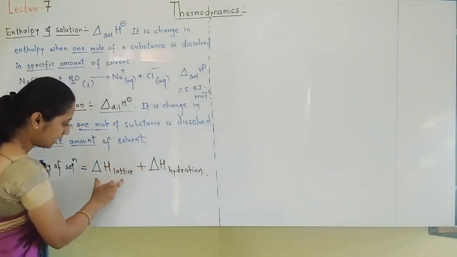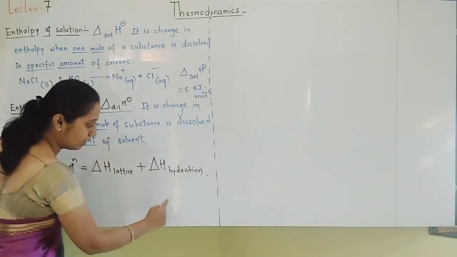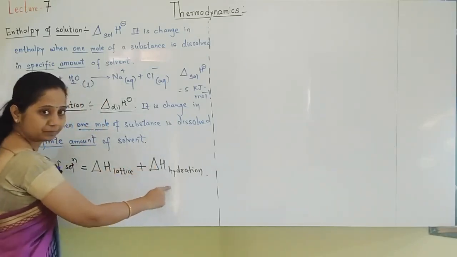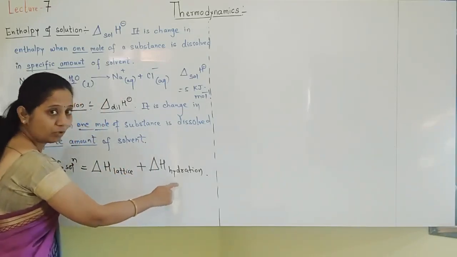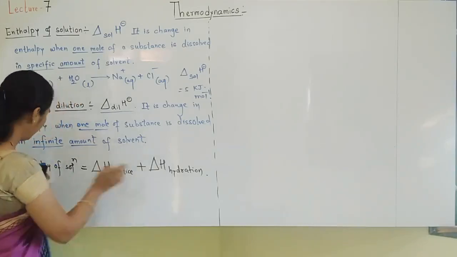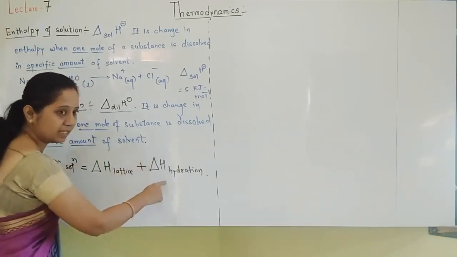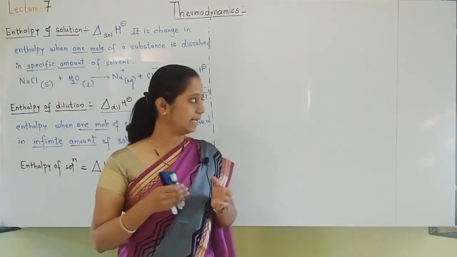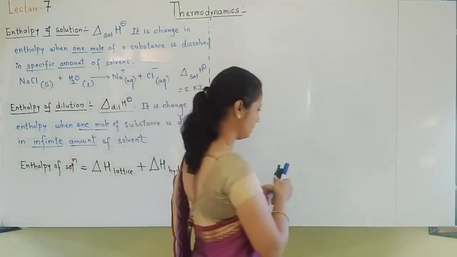If I told you that lattice enthalpy is endothermic, so the value is positive, and hydration is exothermic, so the value is negative. If the hydration enthalpy is bigger, that negative value is bigger, and your enthalpy of solution will be negative. So accordingly, we'll write the things. What is lattice enthalpy? What is hydration enthalpy? Let us see, students.